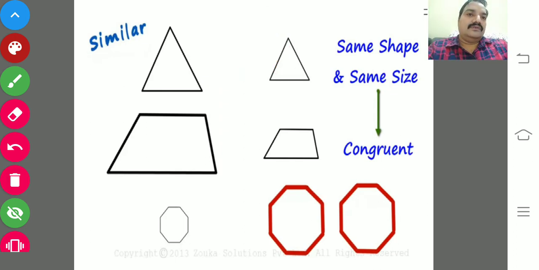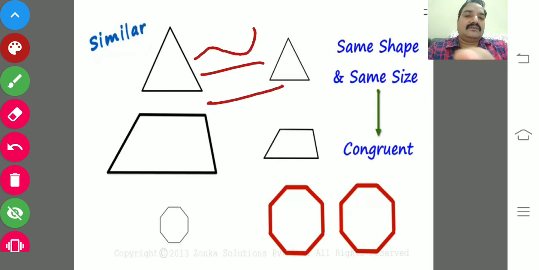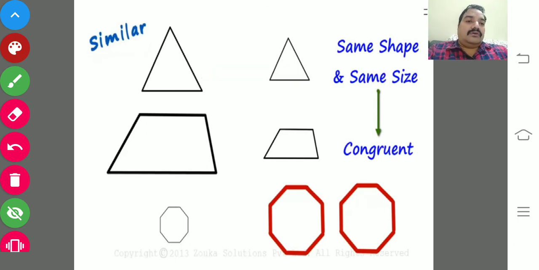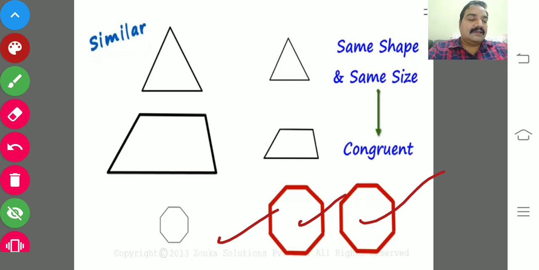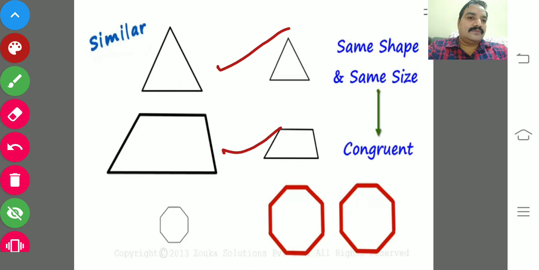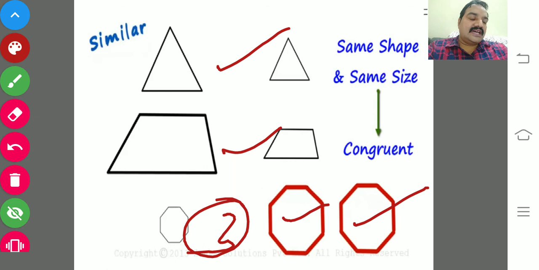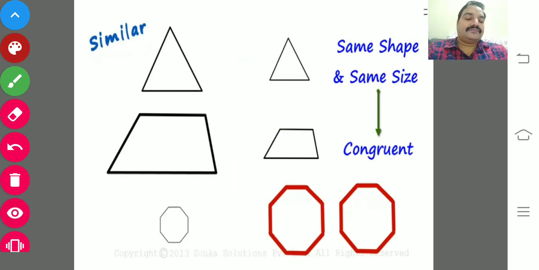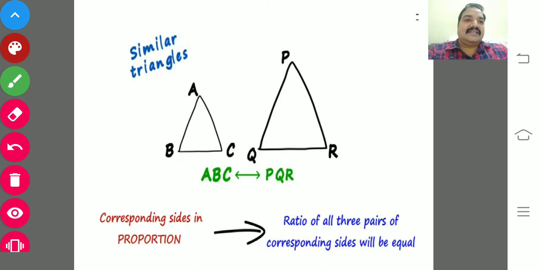In congruency, the top one. Whereas if you observe the third one, these two are in the same shape as well as the same size. So these two figures are congruent as well as similar. These two are similar, these two are similar, but the third one, these two are similar as well as congruent. I hope you could understand.